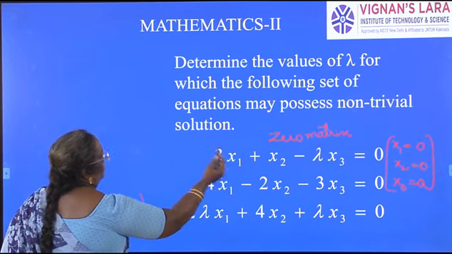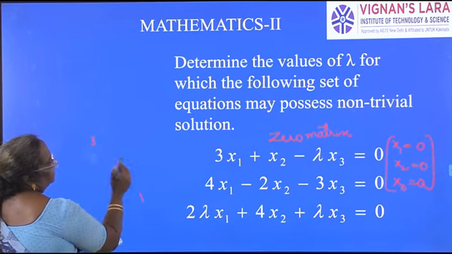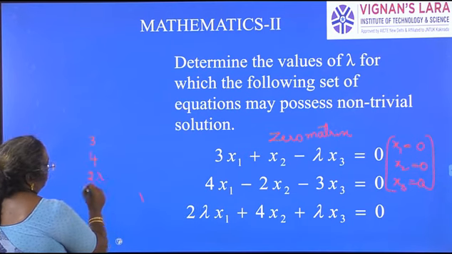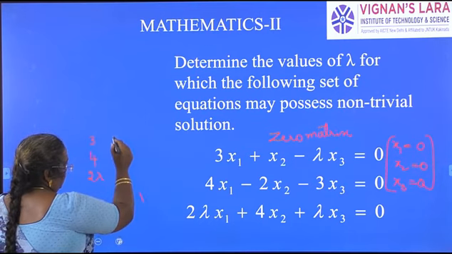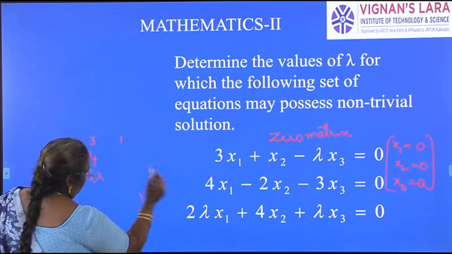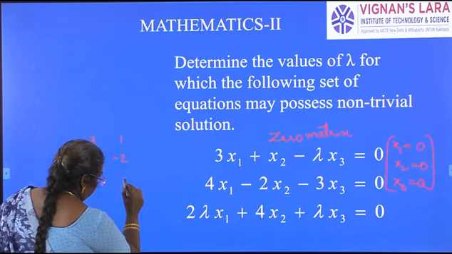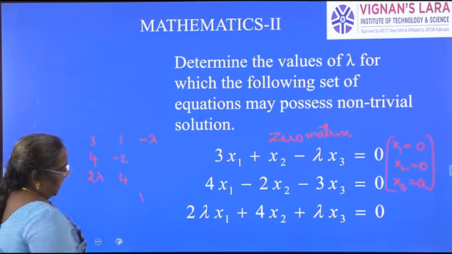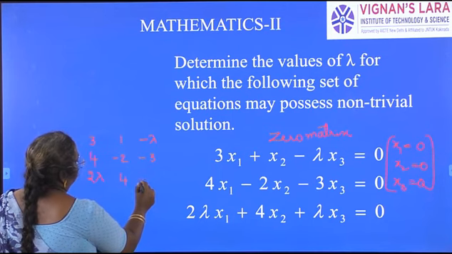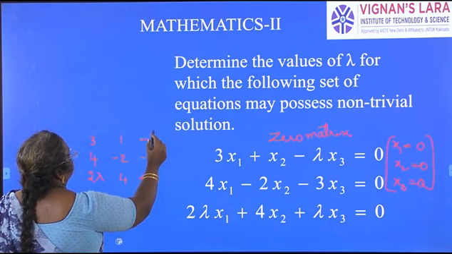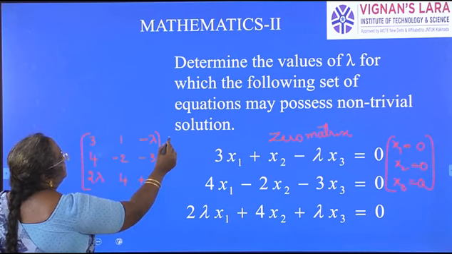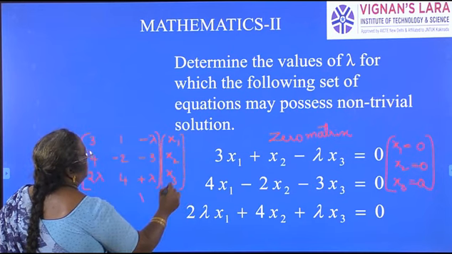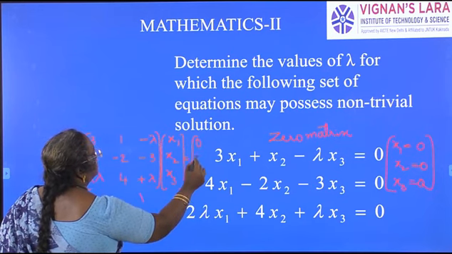The coefficient of x1 is 3 in the first equation, 4 in the second, and 2 lambda in the third. The coefficient of x2 is 1, minus 2, and 4. The coefficient of x3 is minus lambda, minus 3, and lambda, multiplied by the variables x1, x2, x3, equal to 0, 0, 0.